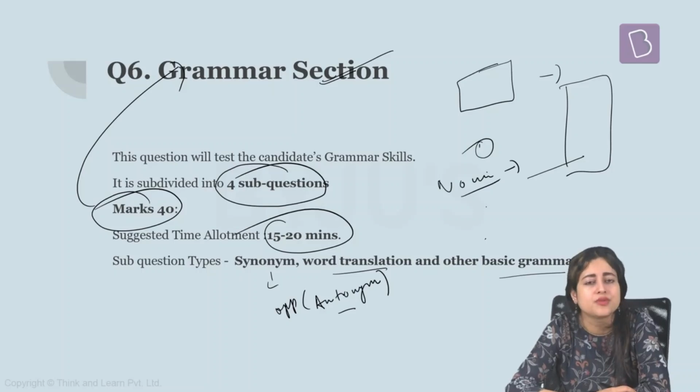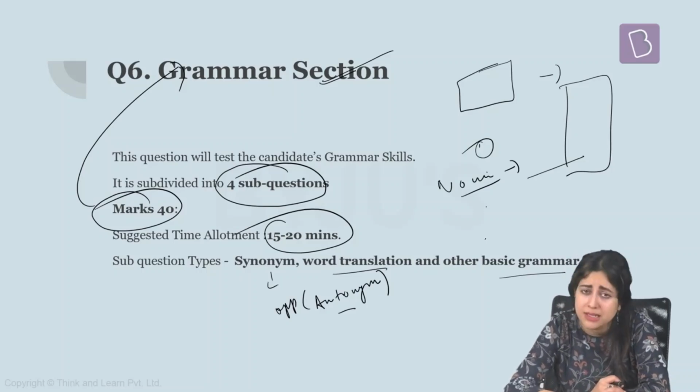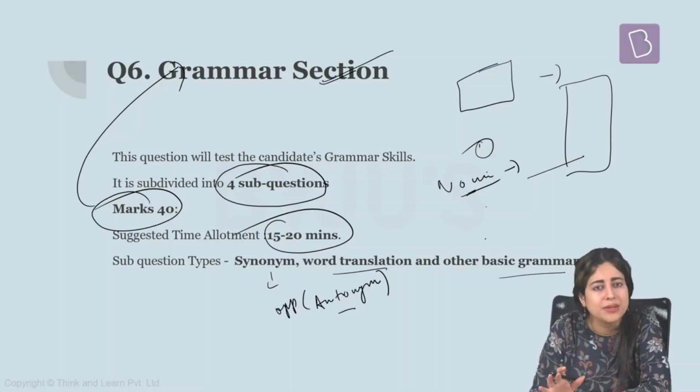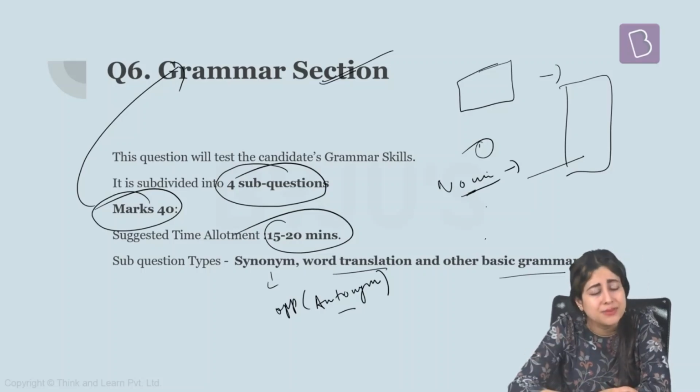Another important thing is whenever you are making a sentence from a given word, make sure that the sentence is trying to express the meaning of that word at the same time. Do not make just a blind sentence which is not conveying the meaning of the given word. A sentence should be such that the real meaning of the given word comes out of it. Then you can be given 5 different proverbs. You have to tell the meaning of those proverbs. Sometimes even make sentences with those proverbs.